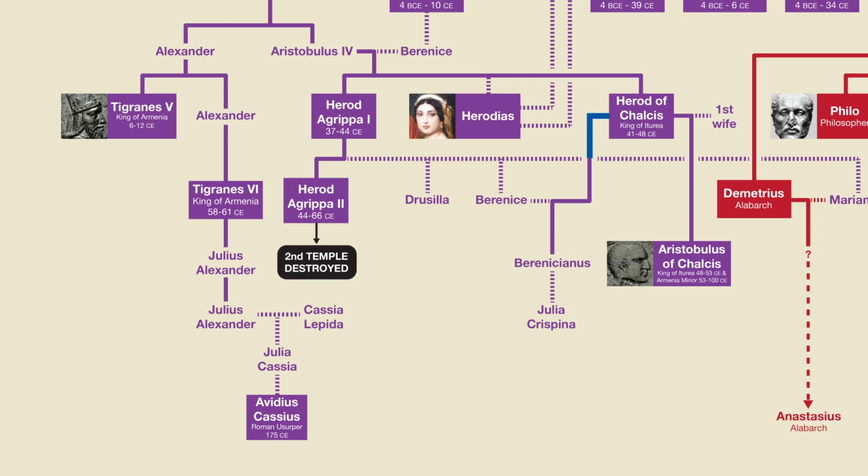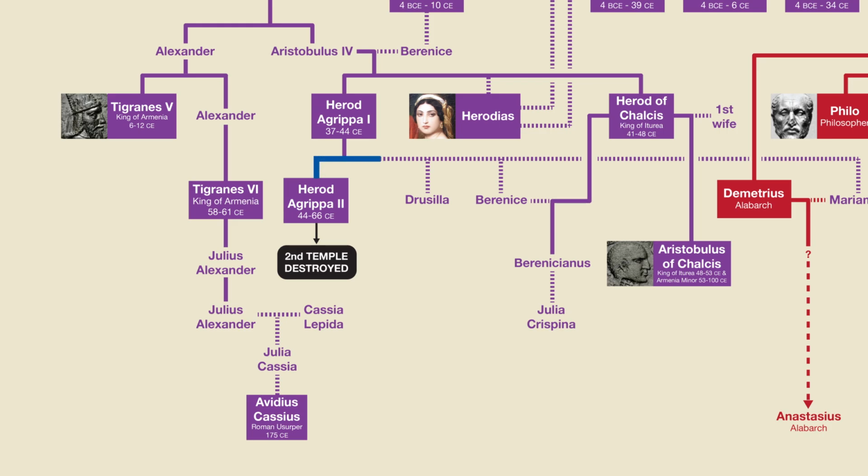Herod of Chalkis also married Agrippa I's daughter, Julia Berenike. When Agrippa II died childless in 92 CE, his lands were inherited by Herod and Julia's surviving granddaughter, Julia Crispina, who served as caretaker of Jewish lands and was a fairly influential figure in Jewish society after the destruction of the temple. But Julia Crispina died around the time of the Bar Kokhba revolt and ensuing Hadrianic persecutions, which was the first of the 4 major historical genocides against the Jewish people, and we can assume that she had no heirs.